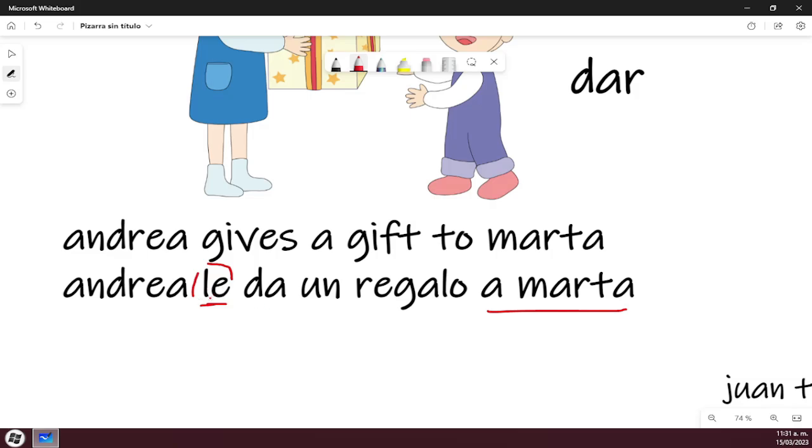So why do we have to put this a Marta and the le? Because if you don't put a Marta, this le will be ambiguous. So it will be like if I was saying, Andrea gives a gift.